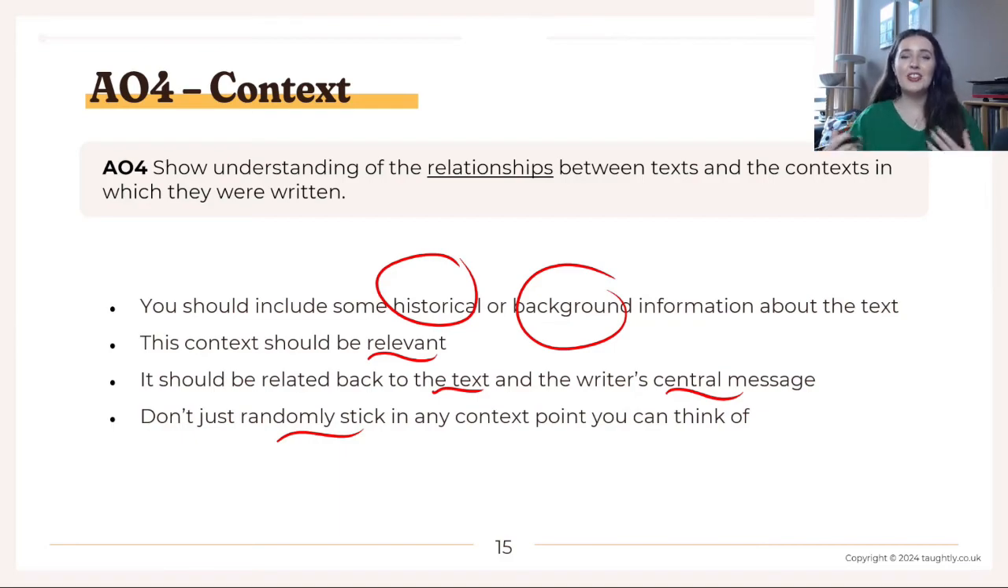So yeah, the context bar is low, but you must have context. It even says in the question, you must include context in your response. So you must include that context, and don't forget to revise it. Links in my blog if you want to have a look there.